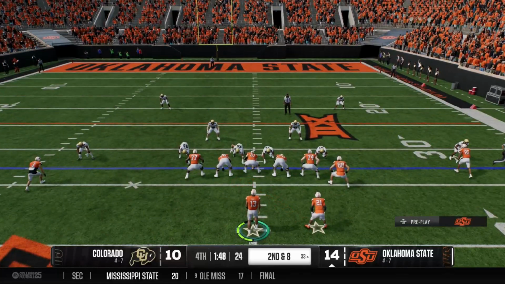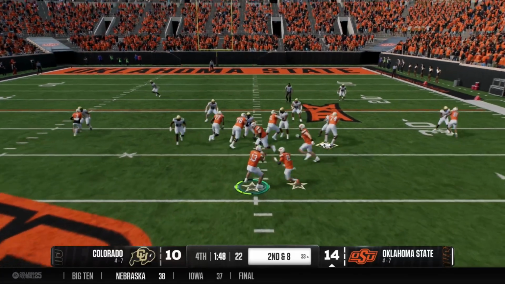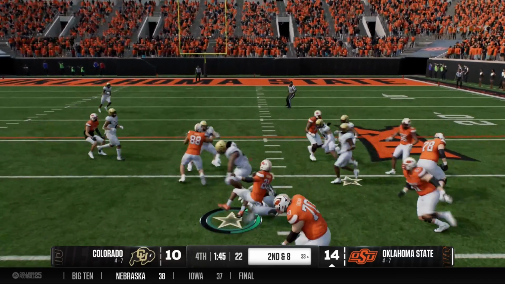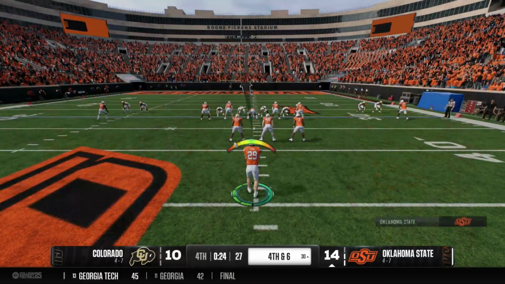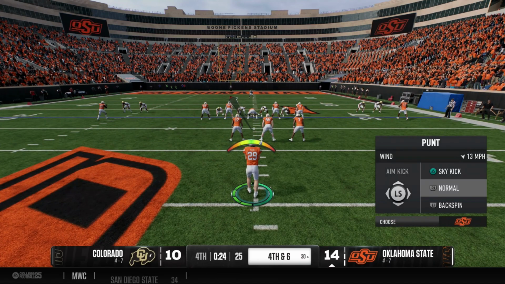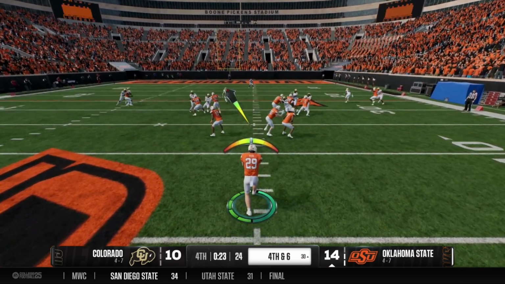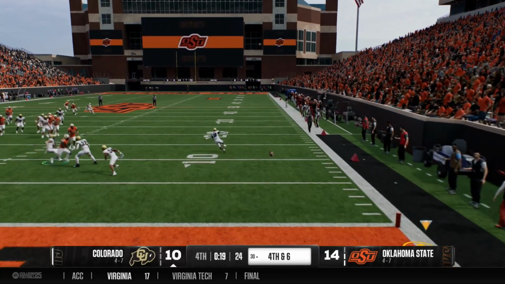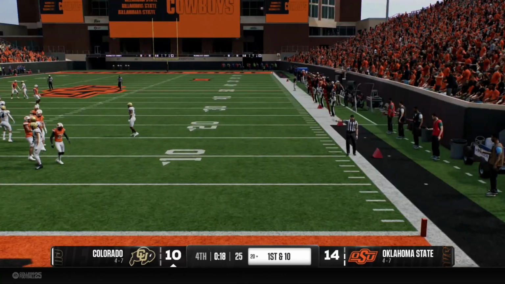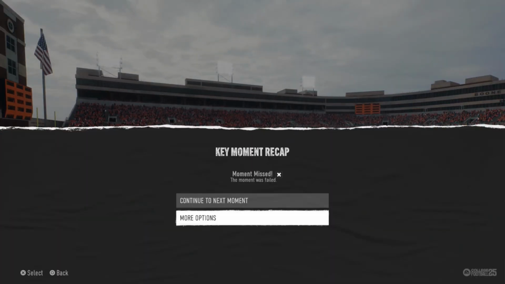They're not going to have any more timeouts, so we definitely want to hold as much of the ball as we can at this point. Come on. All right, we can't get the first down off that one, so we will just punt this one away and hopefully pin them deep. That's not a bad punt. It just gets into the end zone. Okay, not terrible. 18 seconds. Let's see what they do.